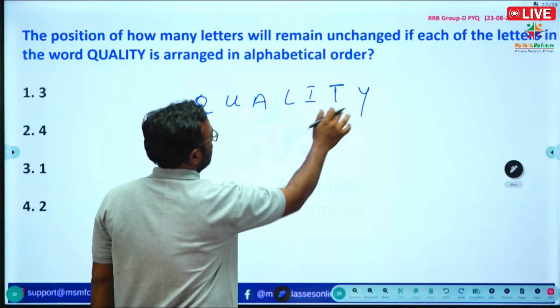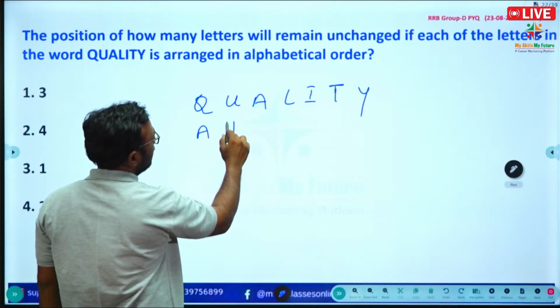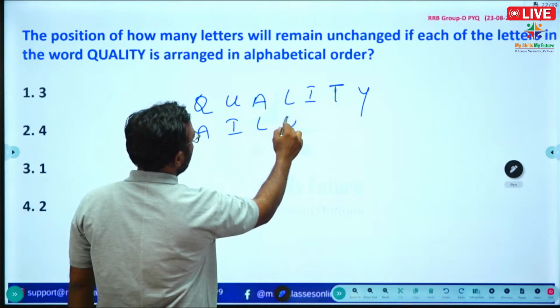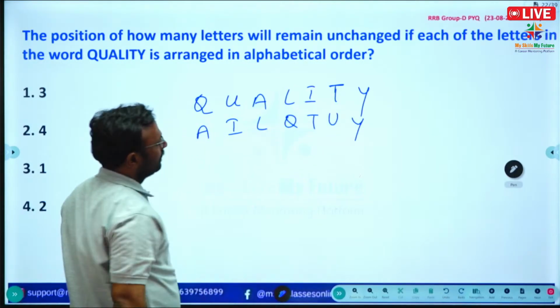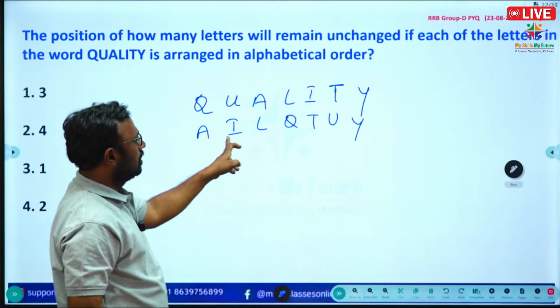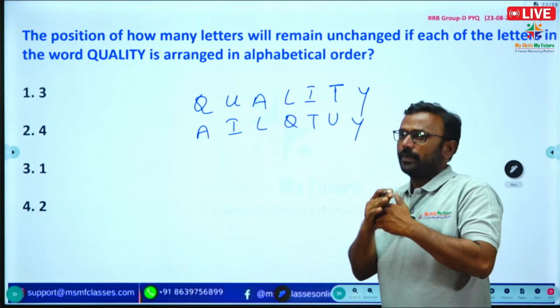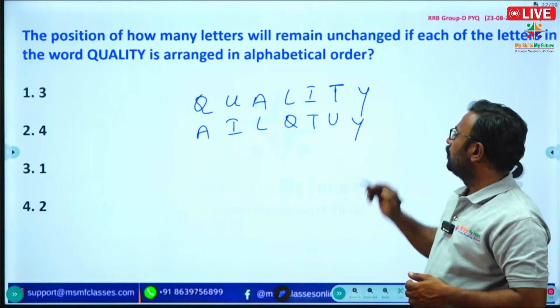So what is the first letter here? A, B, C, D, E, F, G, H, I, J, K, L, M, N, O, P, Q, R, S, T, U, and here one letter Y. So this is the arrangement of the letters of quality in alphabetical order: A, I, L, Q, T, U, Y.